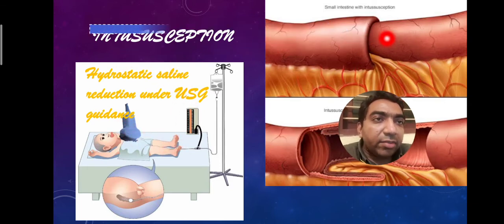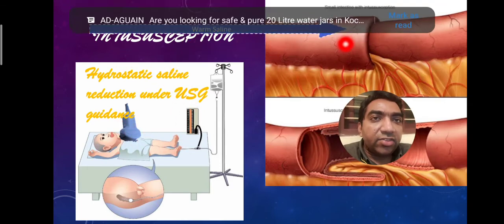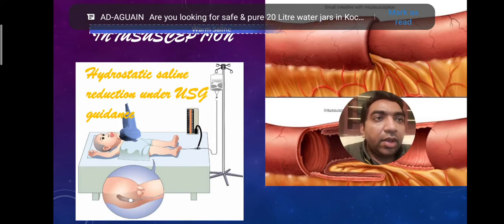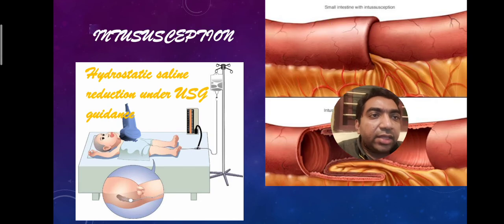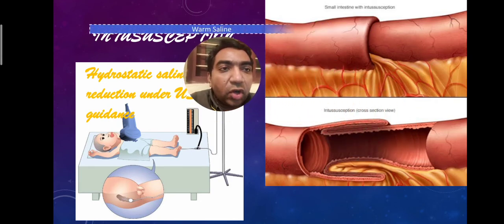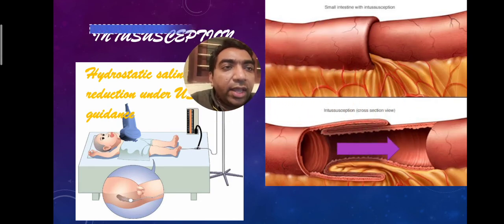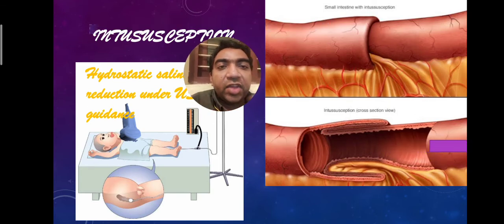When the saline passes from the anal canal to the cecum, to the ileocecal junction, the bowel will slowly get reduced like this. The intussusception will get reduced.